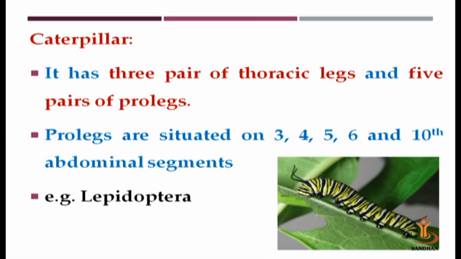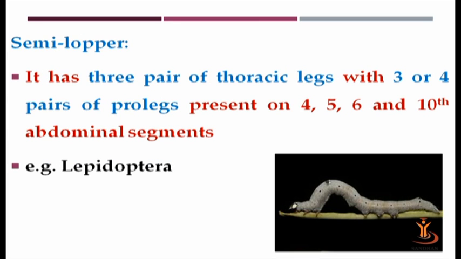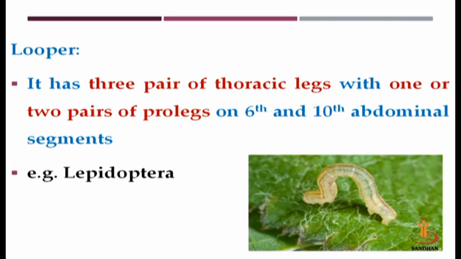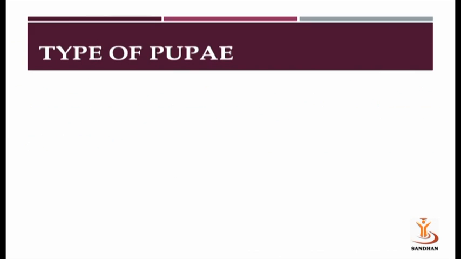For example, Lepidoptera. Semilooper has 3 pairs of thoracic legs and 3 or 4 pairs of prolegs present on the 4th, 5th, 6th and 10th abdominal segments. Looper has 3 pairs of thoracic legs with 1 or 2 pairs of prolegs on the 6th and 10th abdominal segments. For example, semilooper and looper, Lepidoptera.